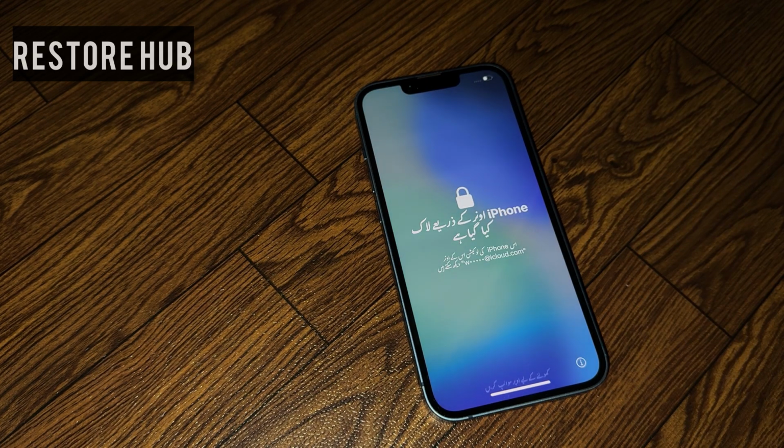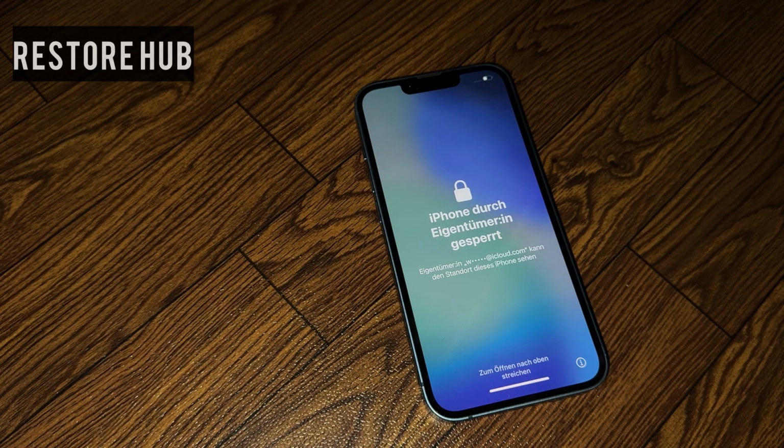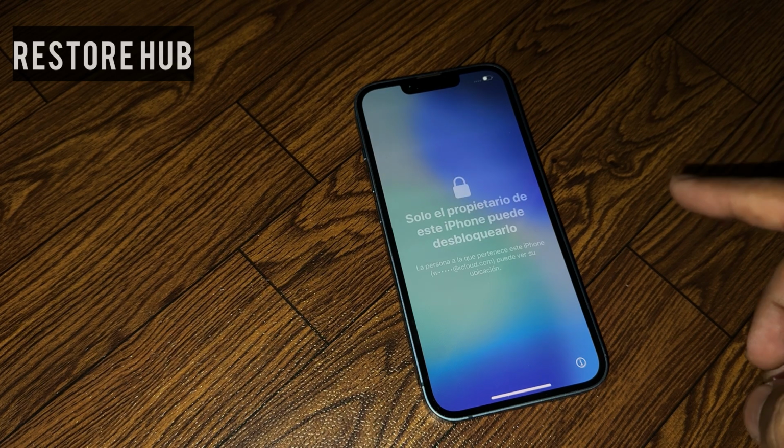So guys, in this short video I am going to show you how you can remove iPhone lock to owner on any iOS update. You can see right now this iPhone is an iPhone 13 and it's stuck on lock to owner. The method that I am showing in this video works on iPhone 13, 14 and 15 only. So let's start the video without wasting any time.